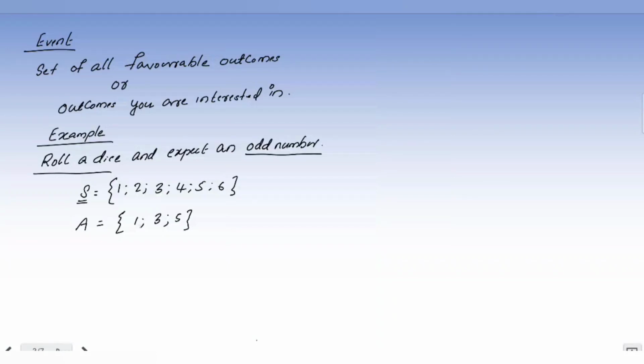Another one is, if you are looking for even numbers, then what are the members of the event? Let me use capital letter B to represent even numbers.